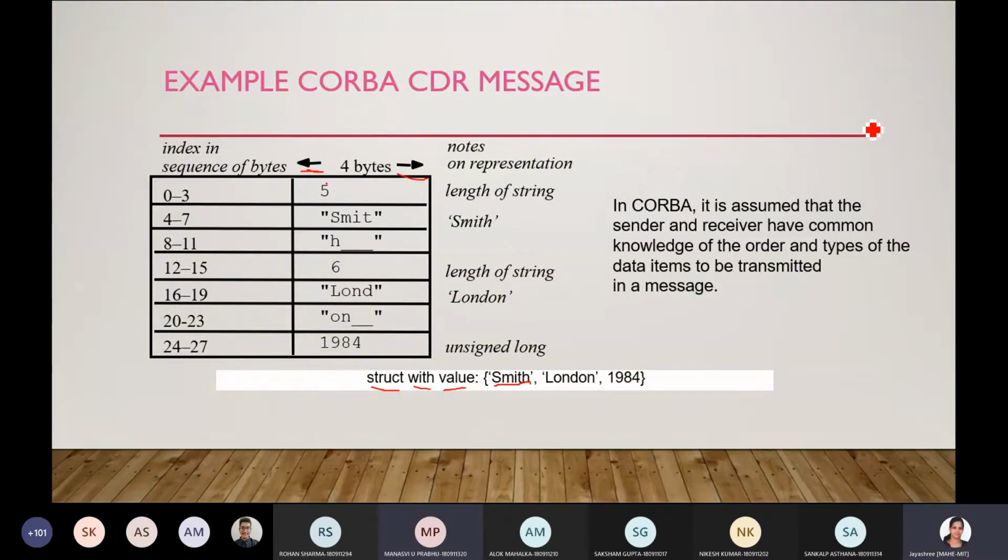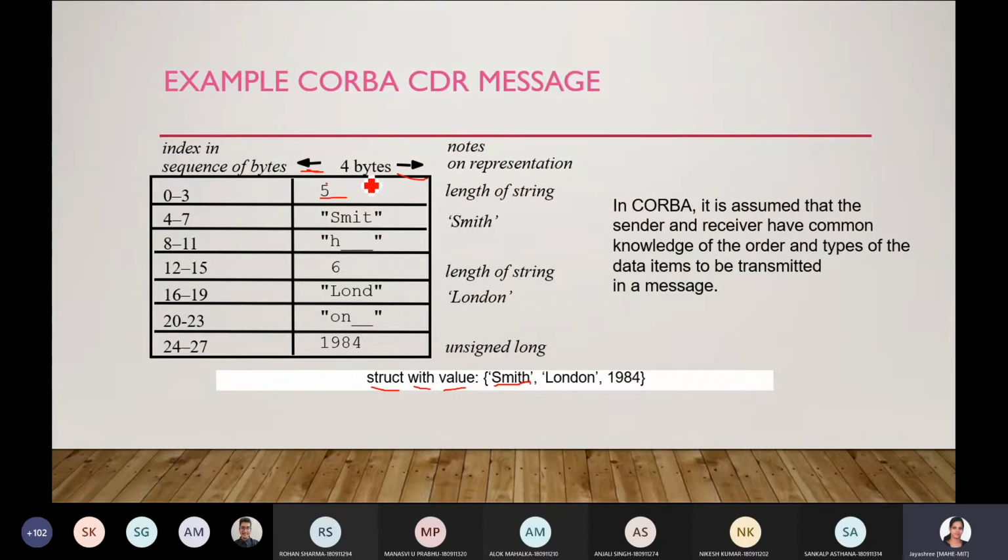How does the string need to be stored? The length followed by the characters. Yes. The length of the string is 5, so 5 will be stored in the initial 4 bytes of data. Next you have Smith, the data, SMIT. Why SMIT?